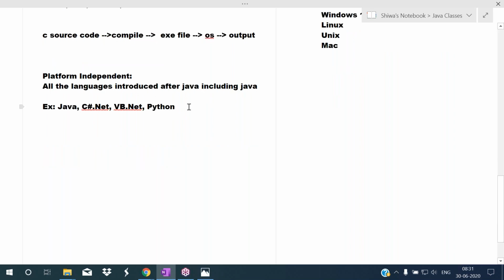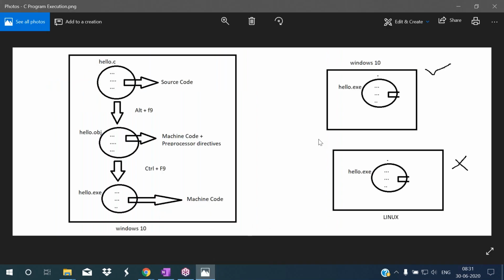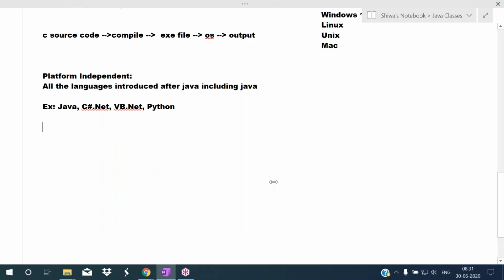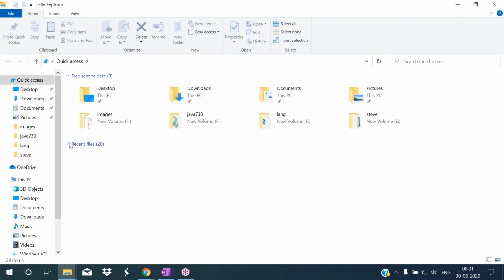So why is Java platform independent? I will explain the execution process of a Java program. Try to understand. Now I will explain the execution process of a Java program. Listen.